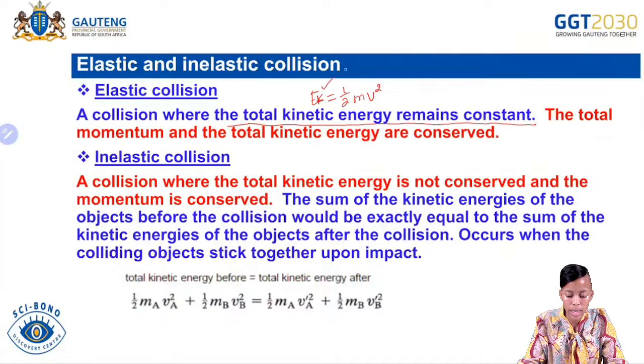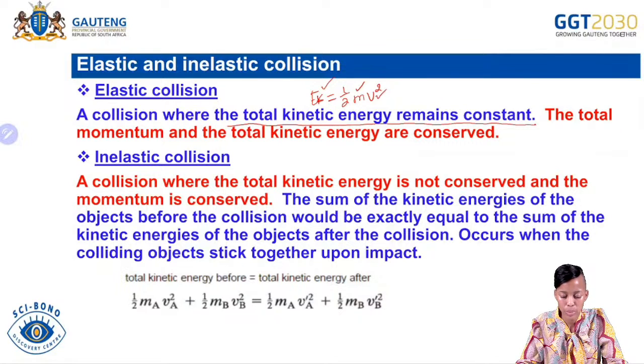Whereby EK represents the kinetic energy, M represents the mass in kilograms, and the V would be representing the what? The velocity.